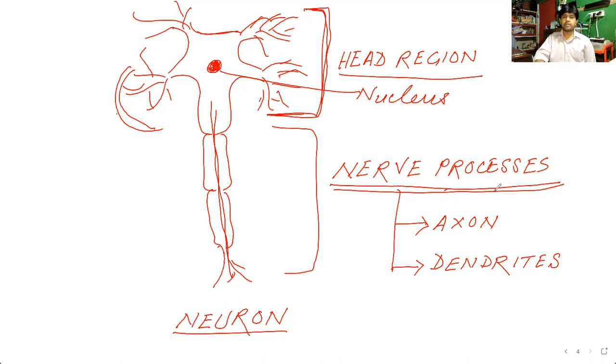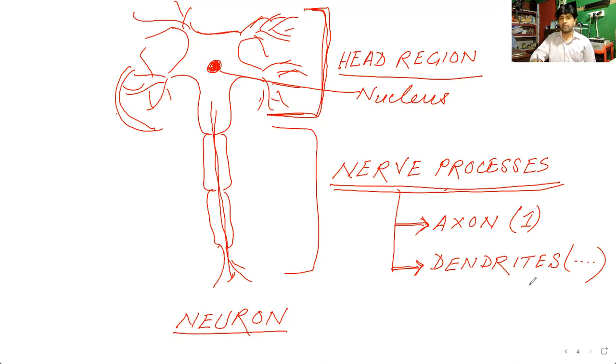So these nerve processes are the hair-like structures that come out from the head region of the nerve cell, and they are of two types. One is the long tail-like structure, that is the axon, and some of them are short hair-like structures that are the dendrites. So axon is only one, and dendrites more than one, maybe 2, 3, 4 or more than that. So that is axon and dendrite.